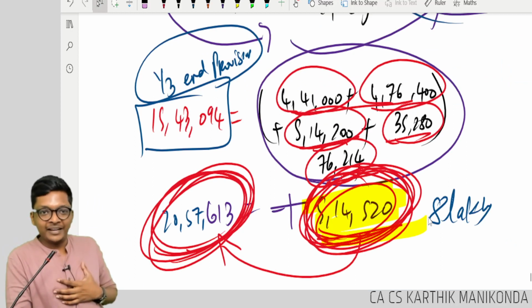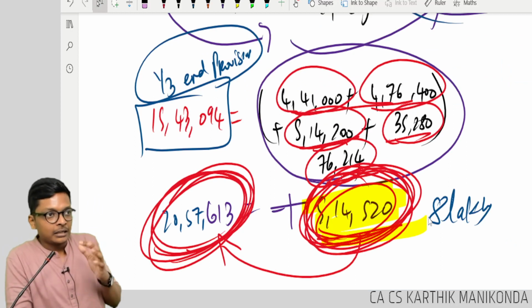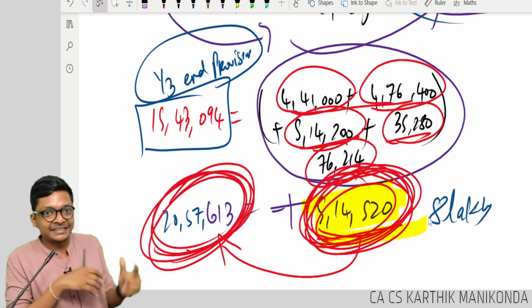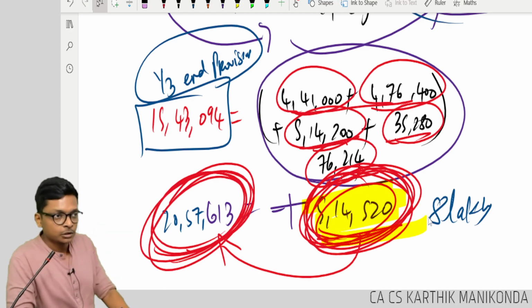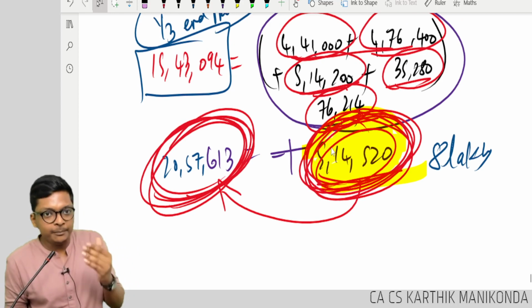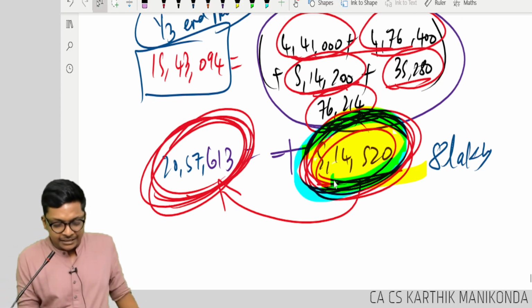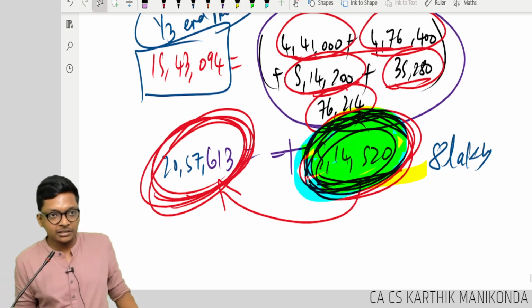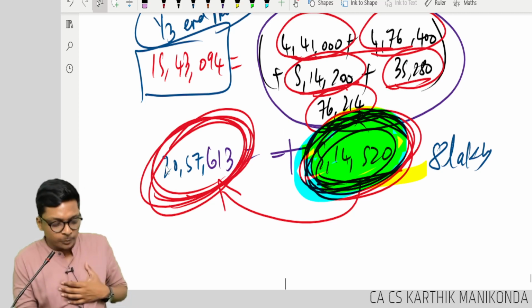Are you understanding, guys? But is this correct? You are debiting 3 years expense in 1 year. So what he is saying, for the time being I have to add it, because my closing provision has to be